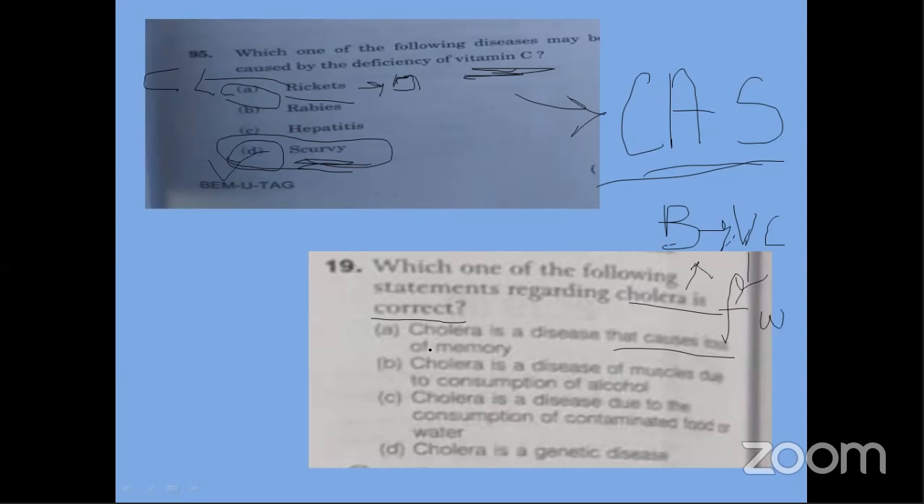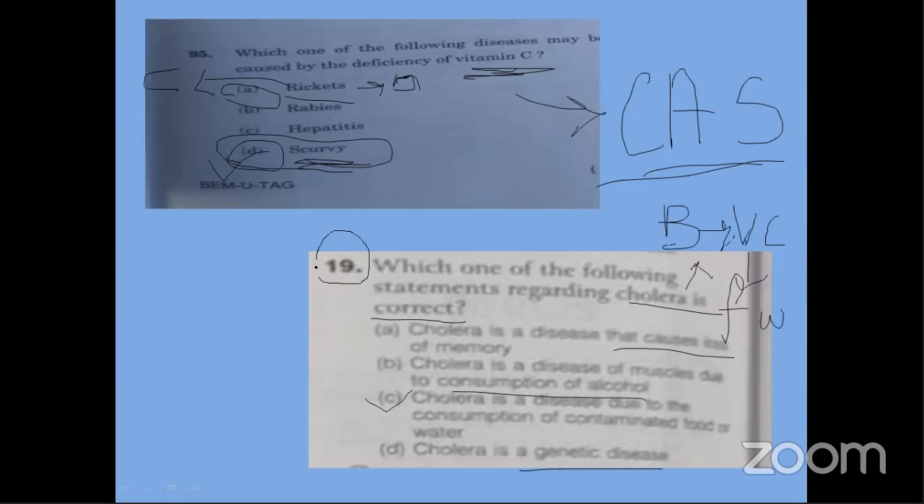Now, memory loss, it is not possible. It is a disease of muscles due to consumption of alcohol. No, nothing to do with alcohol. Genetic disease, meaning, can it be spread from one generation to another? No. So the correct answer for this is C. Cholera is a disease due to the consumption of contaminated food and water.